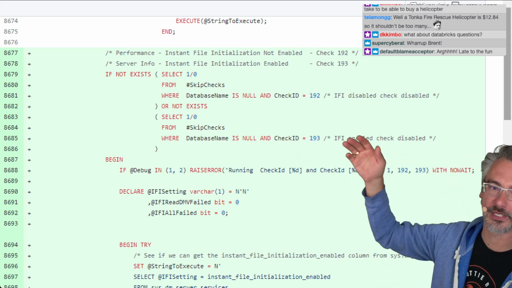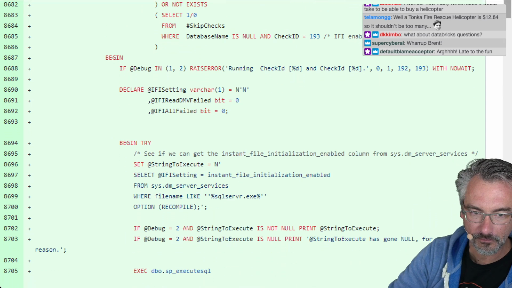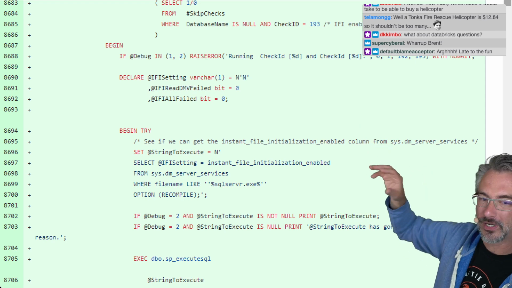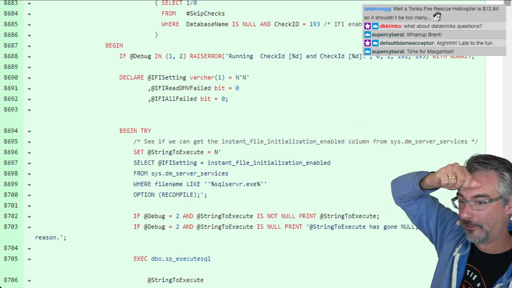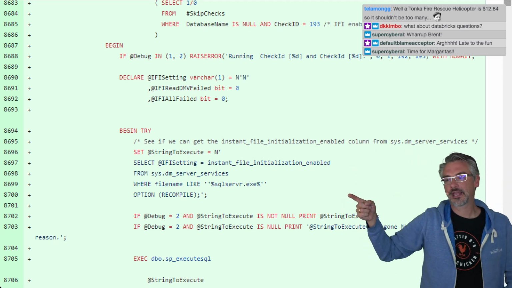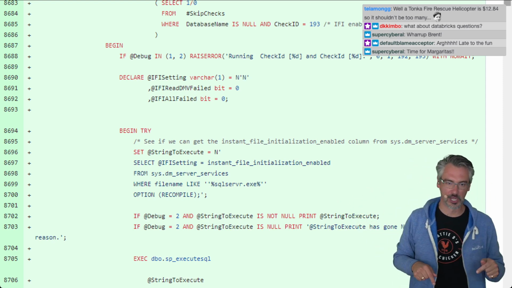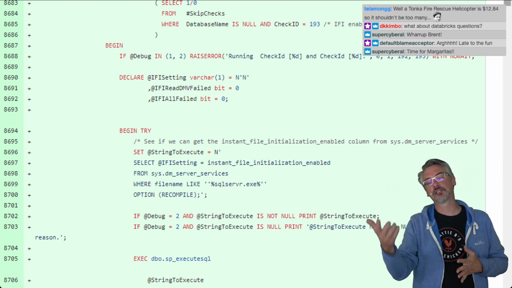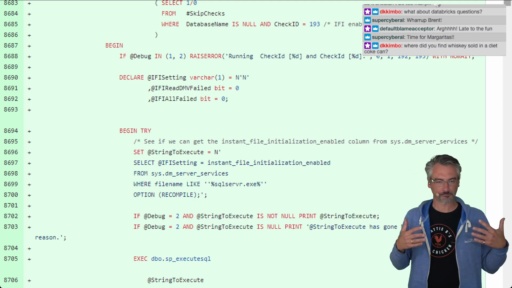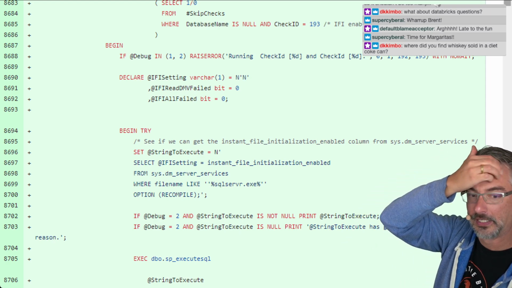He says, if exists, skip checks. Okay, that's fine. I'm not going to explain that inside of here. Declare some settings for instant file initialization. I hate this. Super Cyber says time for margaritas. I hate this. I don't like a try catch to see whether or not you can select columns to see if they exist. What I'd much rather do is say, if exists, select all columns from sys.all_columns. So I'm not a really wild fan of this.